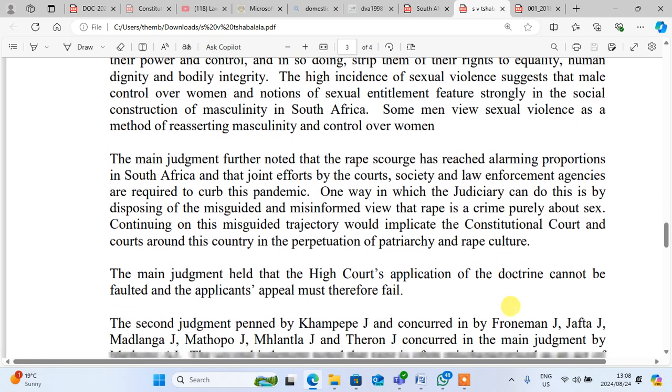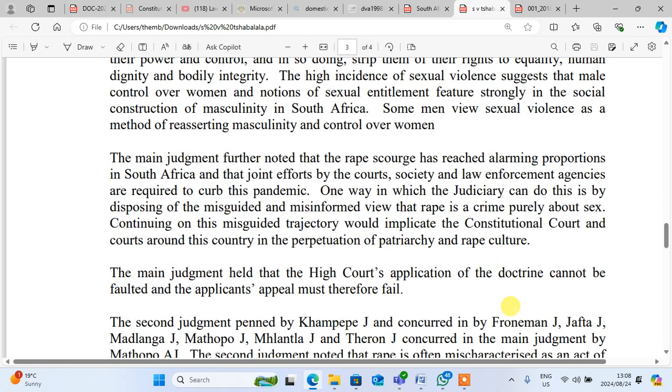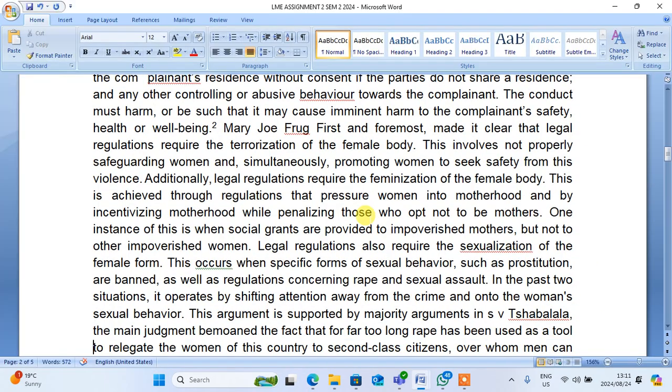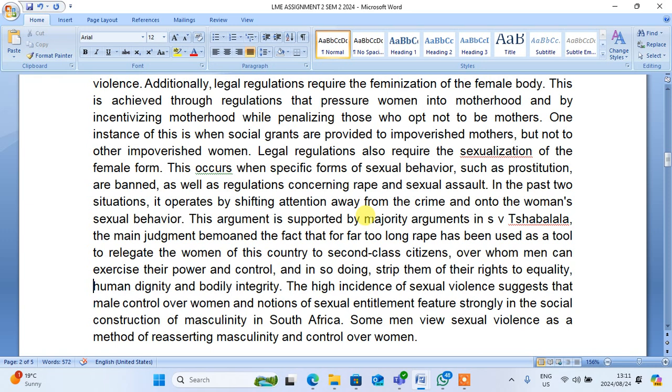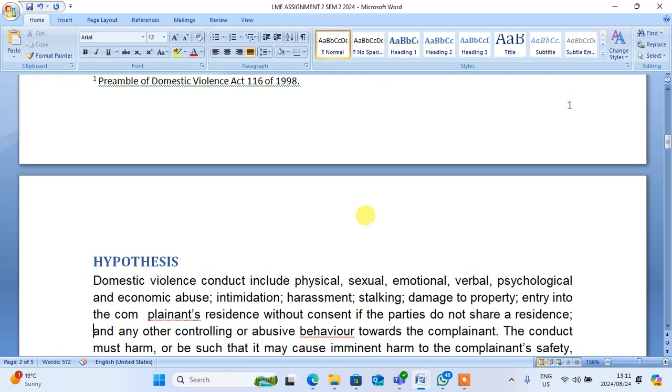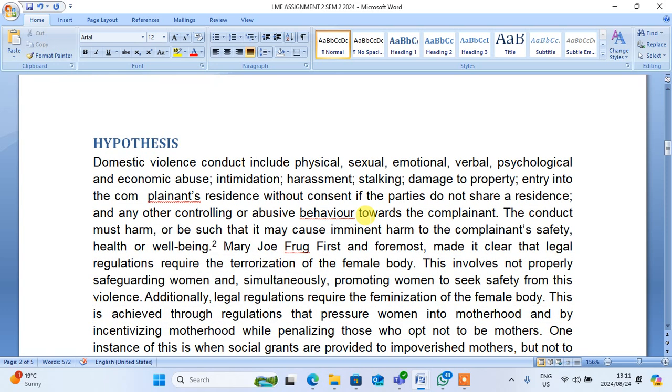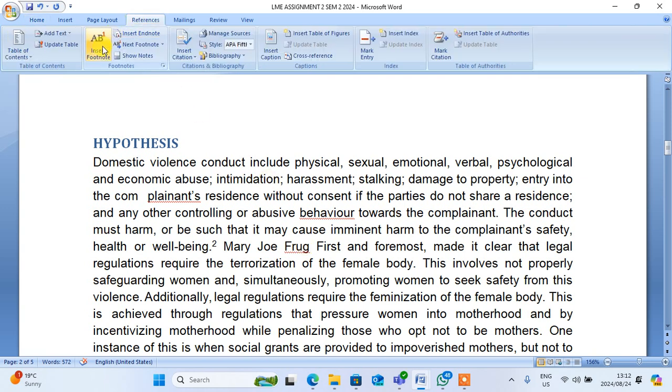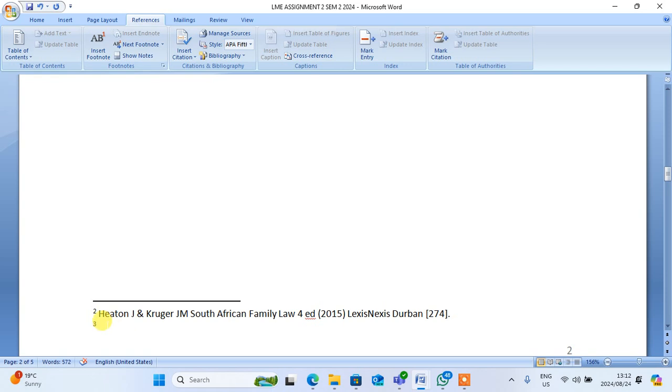You have to read this case. It's a very good case about domestic violence, how they reacted to it. So I'll just go and summarize the way I summarized. As you can see, I've already put the hypothesis. I told you that hypothesis must be on each page. Then I will just come and put the reference that you will see, and this reference will be about the.